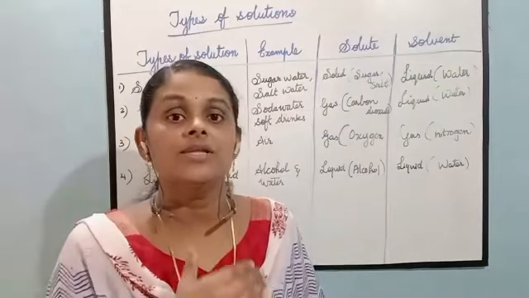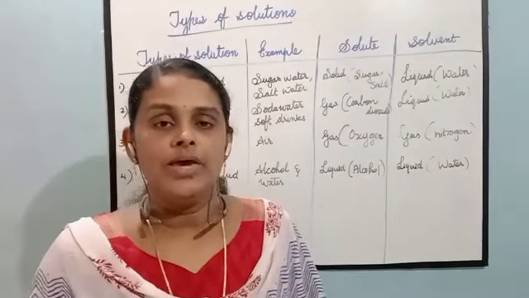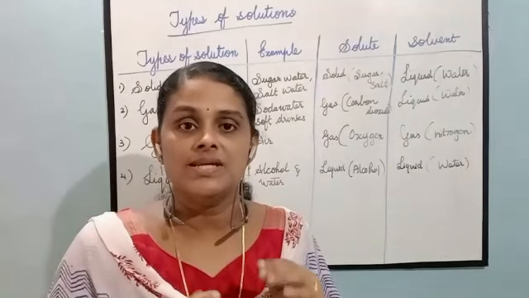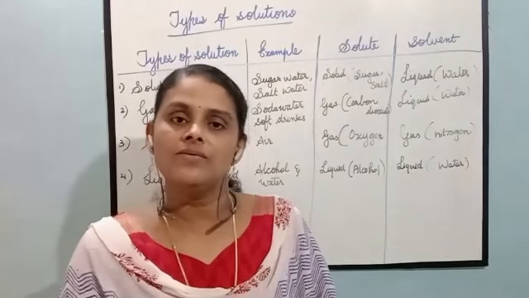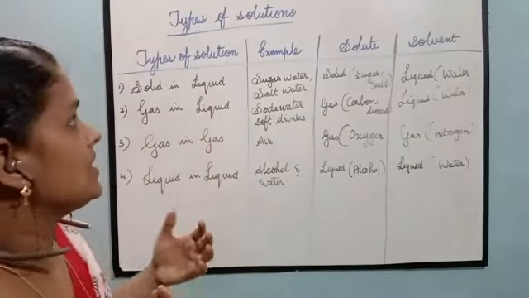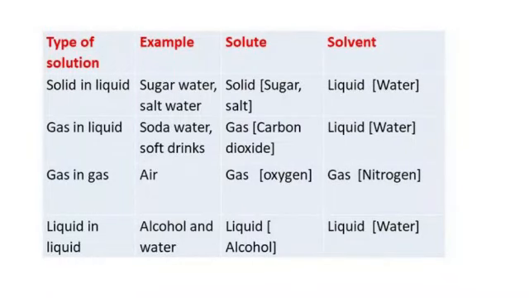Now, let us see the different types of solution. Based on the solute and solvent present in a solution, there are different types of solution. First one, solid in liquid. An example for solid in liquid is sugar water or salt water. In this example, the solute is a solid, sugar or salt, and the solvent is liquid water.